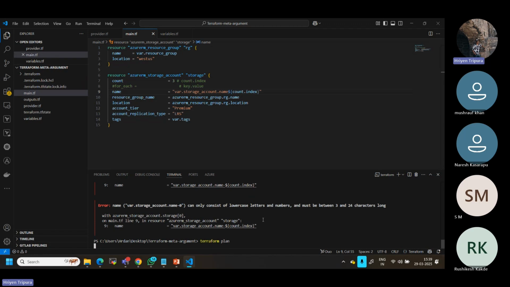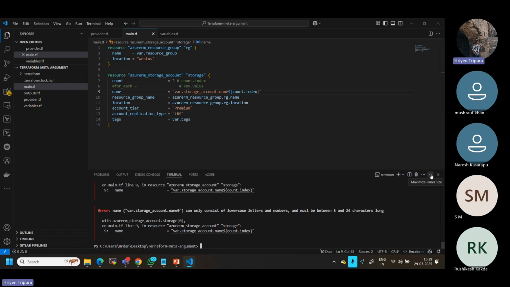Let's see that. Maybe expand it. Okay, it can only consist of lowercase. I have defined everything lowercase, but it's always this one thing.